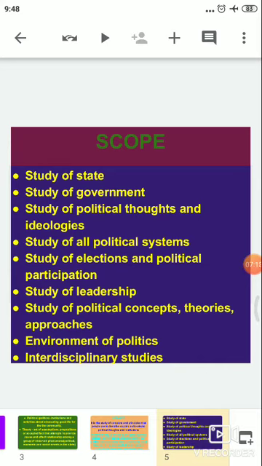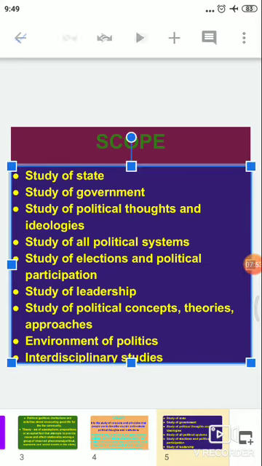Next, it studies elections and political participation. Political theory gives importance to the study of elections, electoral politics, how it takes place, the voting behavior of the people, how people react to different situations or different agendas of the parties, and how people participate in the decision making process of the governments. All this is studied under political theory.